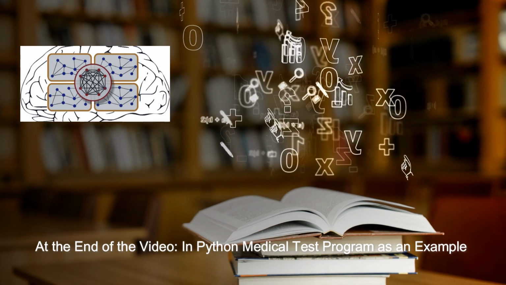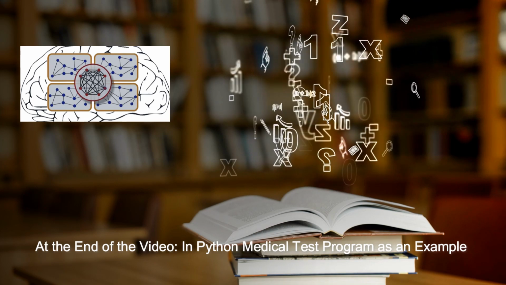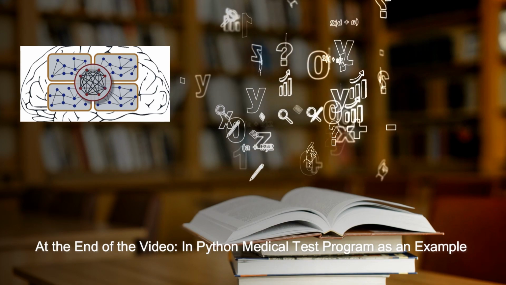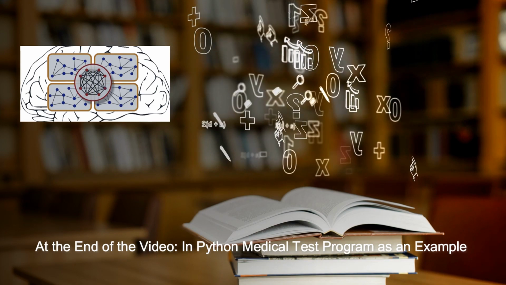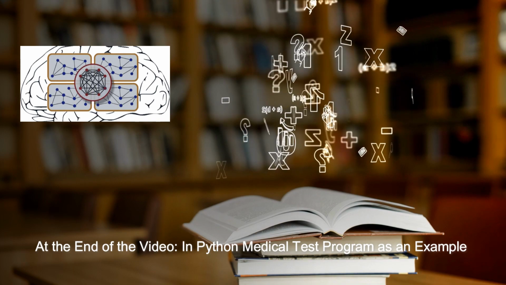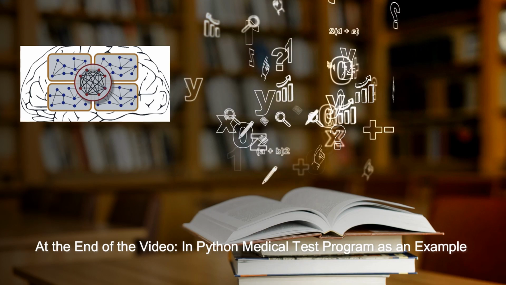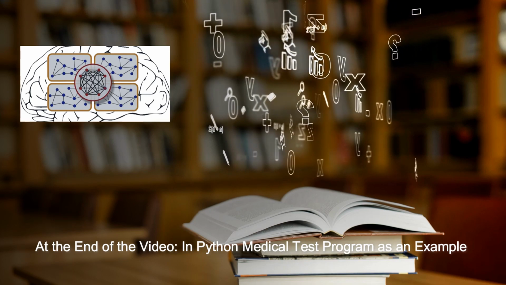2. Representation learning. Deep learning focuses on automatically learning hierarchical representations of data from raw inputs. Instead of relying on explicit feature engineering, deep learning models can learn and extract meaningful features directly from the data, allowing for more effective and automated feature extraction.